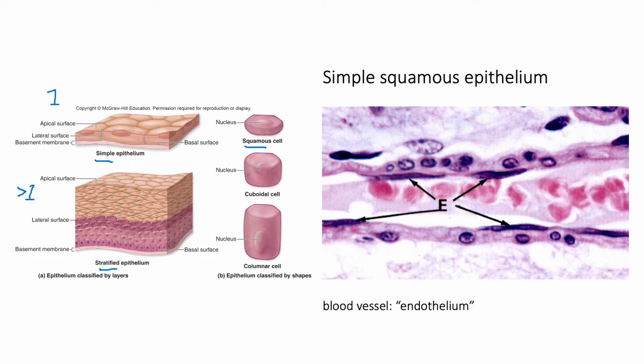Okay? And we can see here, if we're looking at this vessel, here's a staining, so a histological prep. You can see the red blood cells moving through this vessel, and then we have the flattened nucleus here associated with these squamous cells for the simple squamous epithelium. See how tightly packed they are through here to form those vessel walls.